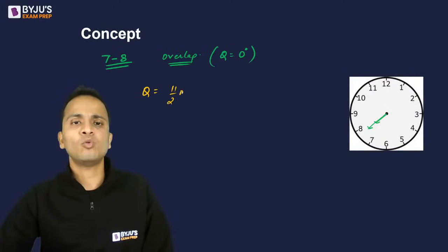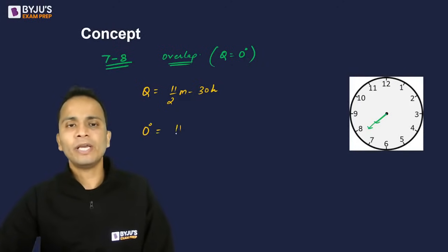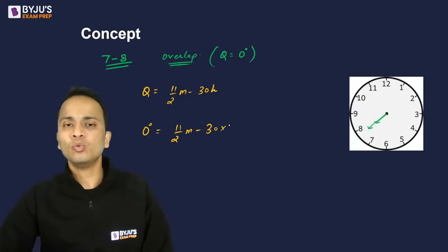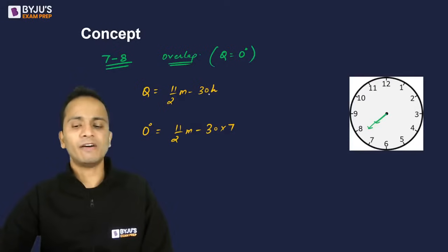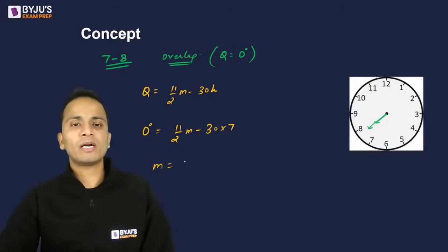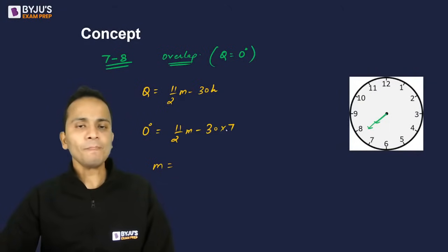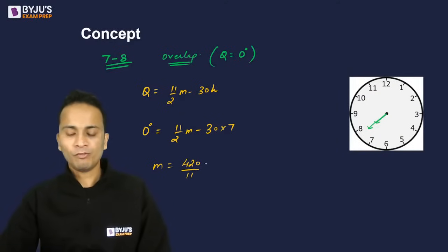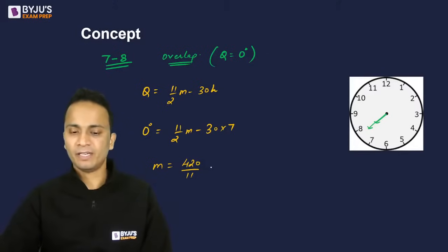Let's say 11 by 2 m minus 30h. So the value of theta is 0 degrees. That is equal to 11 upon 2 m minus 30 into 7. H का value कितना हो जाएगा? 7 हो जाएगा. So the value of m will come out to be 210 multiplied by 2, that is 420 divided by 11.